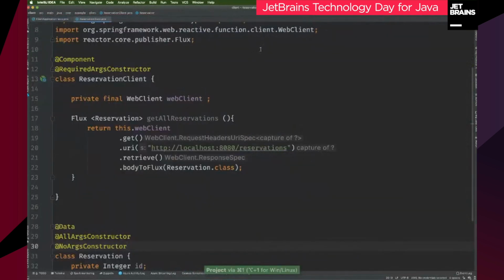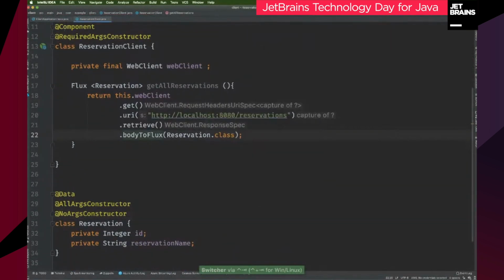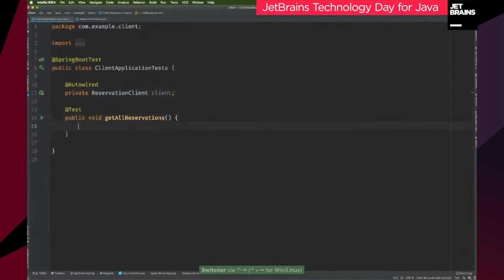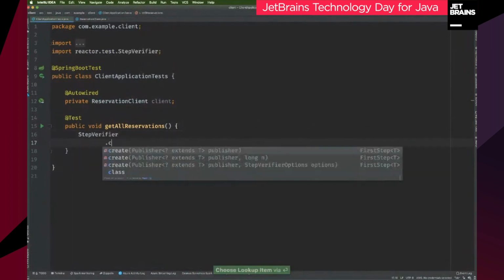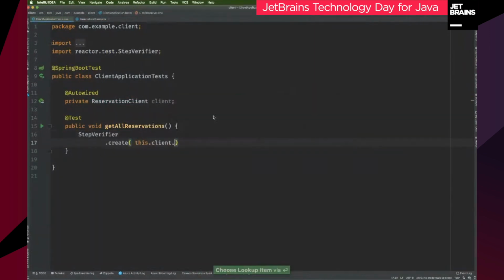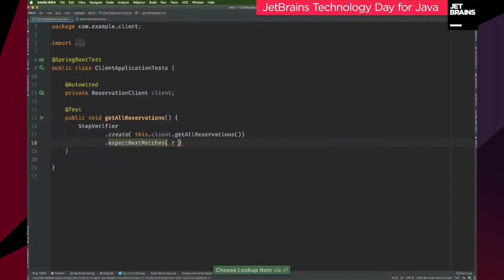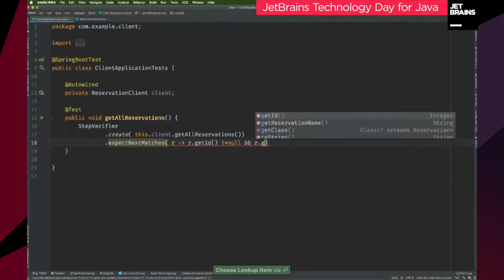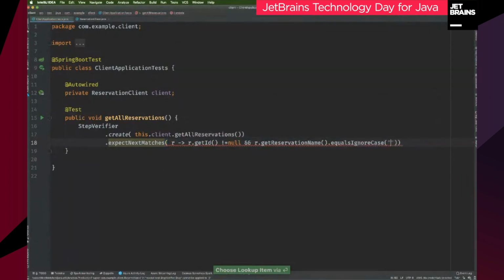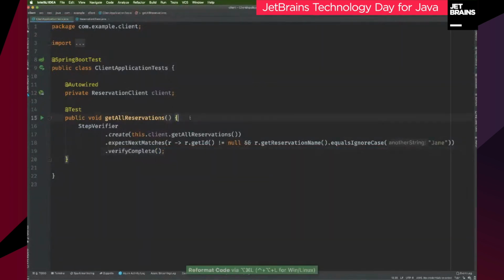Okay, so there's the basic flow, right? There's the basic client. Here's the test. So we say StepVerifier.create(this.client.getAllReservations()), expectNextMatches r.getId() is not null, and r.getReservationName() equalsIgnoreCase Jane. Right. So same as before. Basically, there's only a few problems with this.